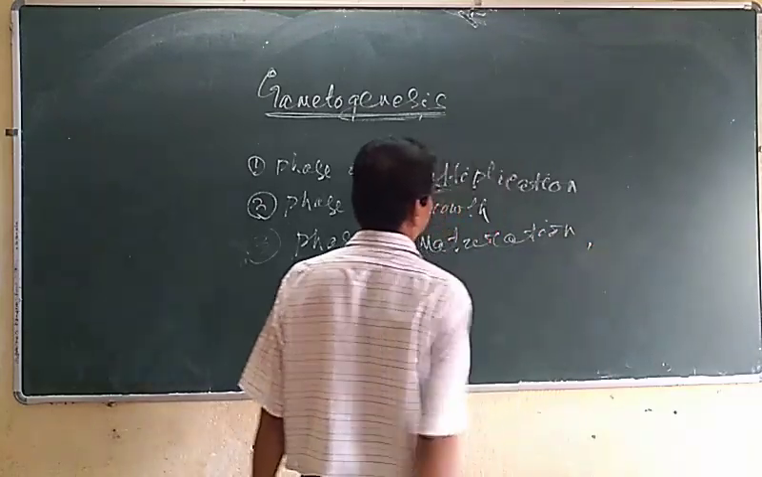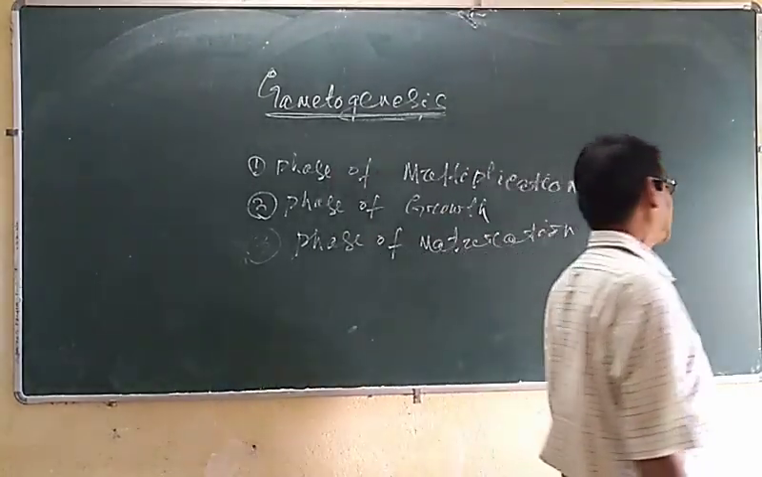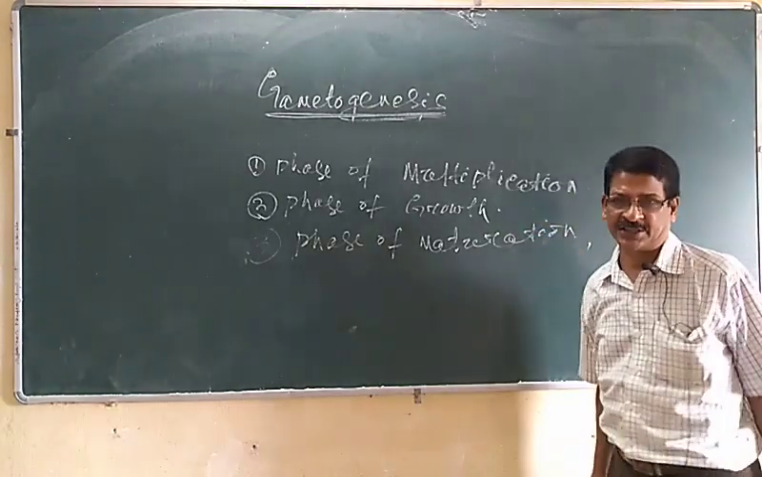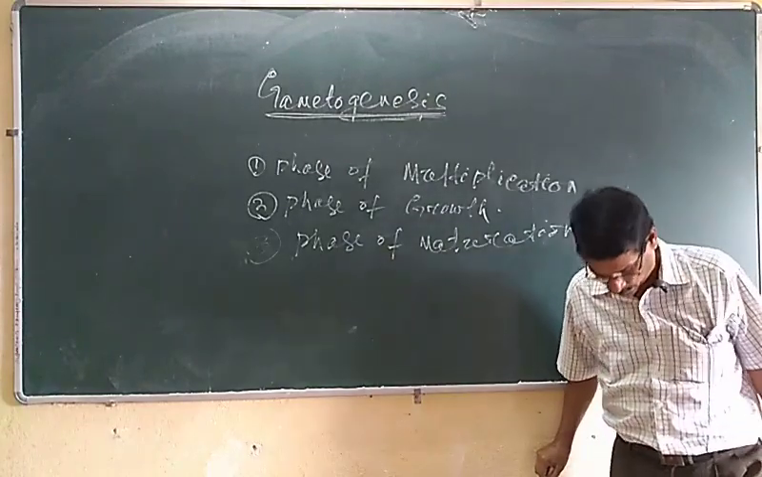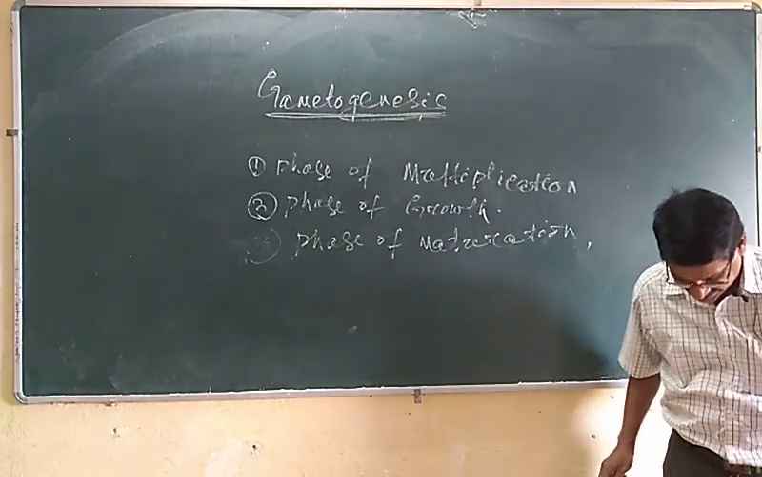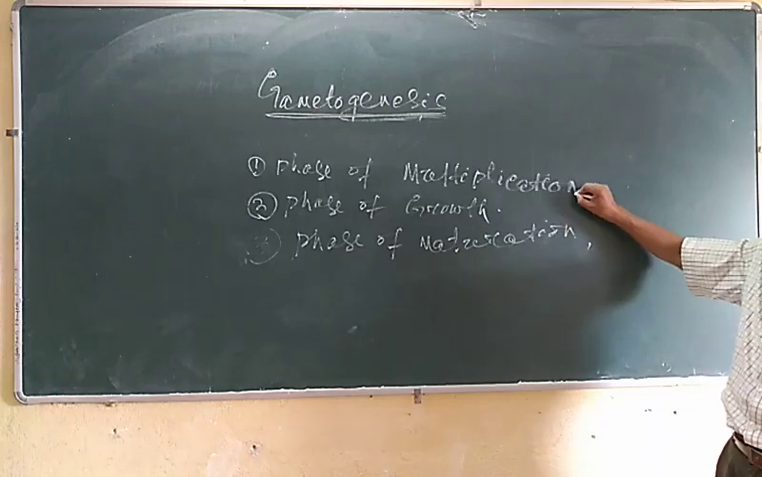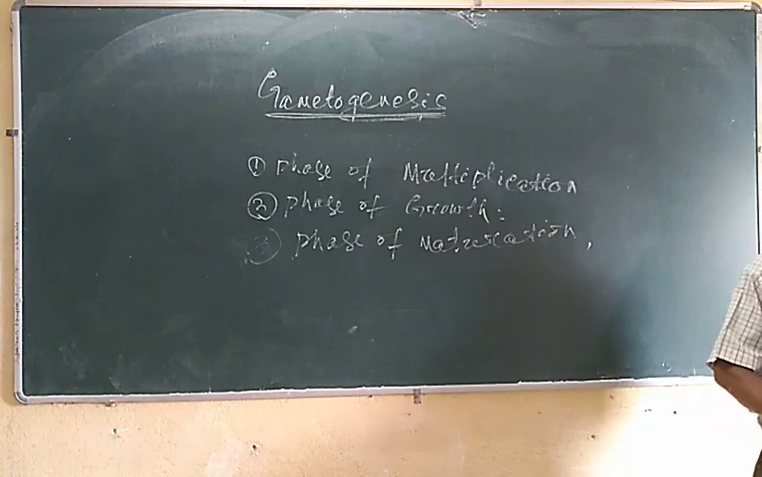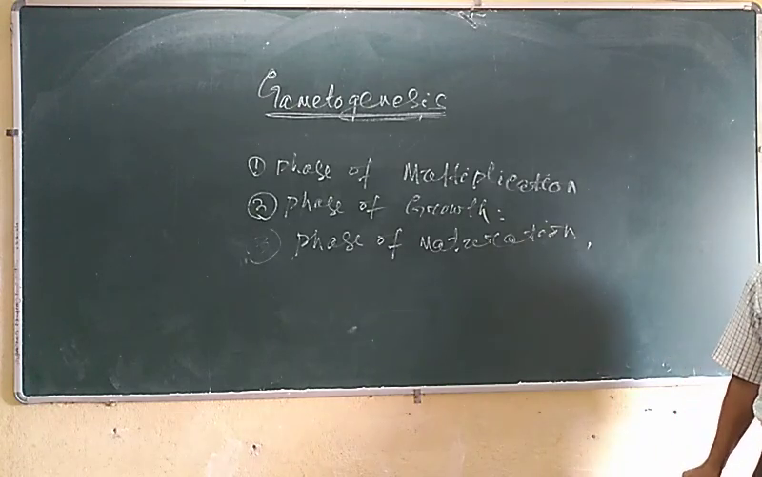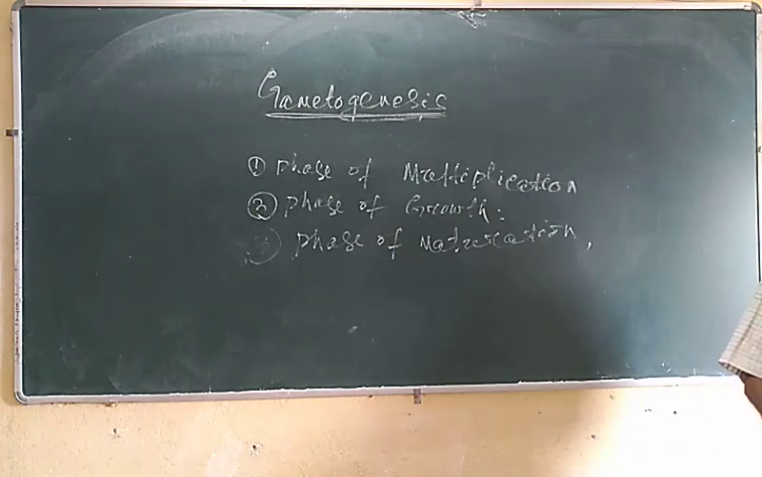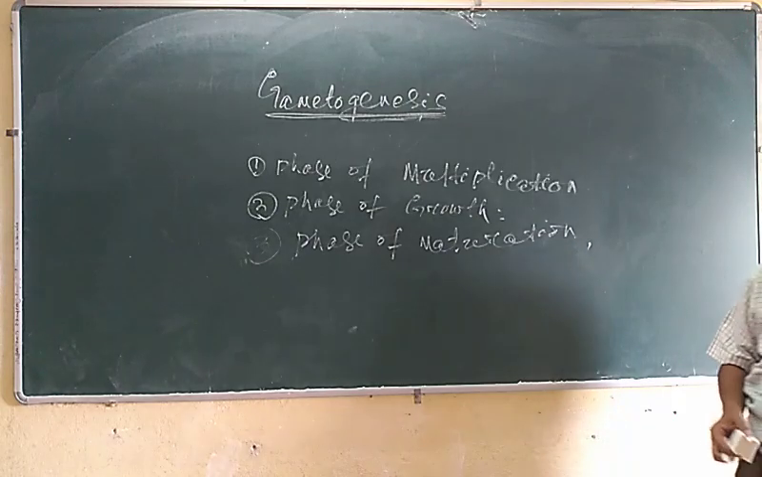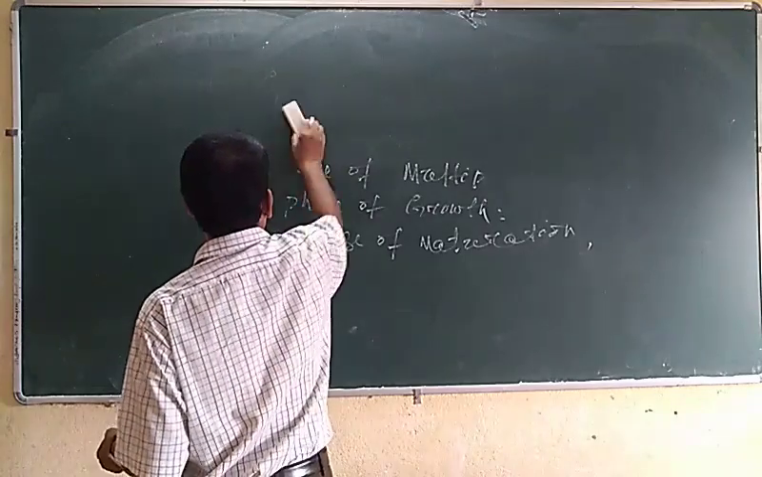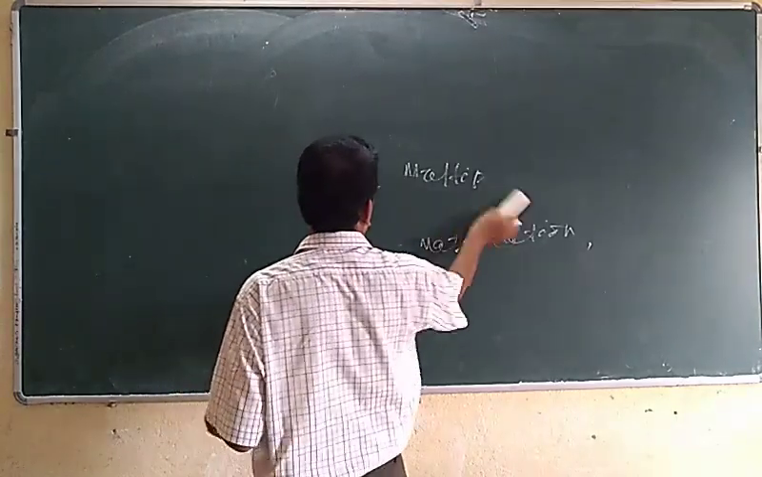So they follow the same phases: the phase of multiplication, the phase of growth, and the phase of maturation. Whether it is spermatogenesis or oogenesis, they follow the same phases. Today I will start, under gametogenesis, with the first process, which is called spermatogenesis.